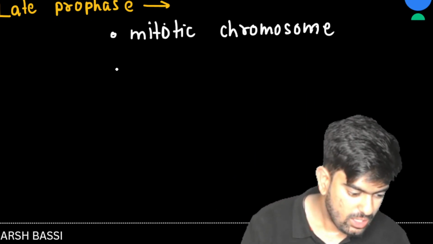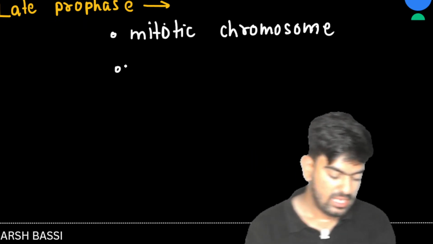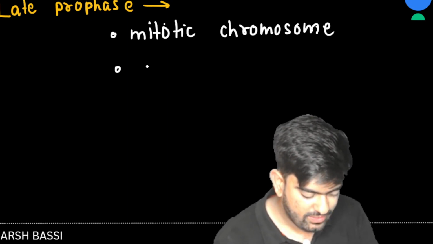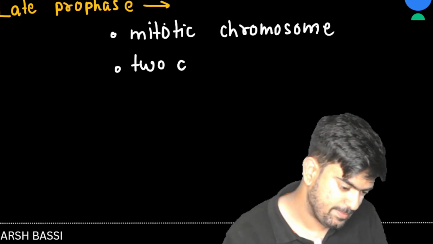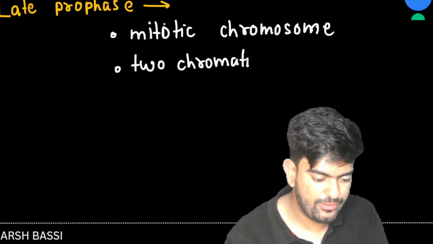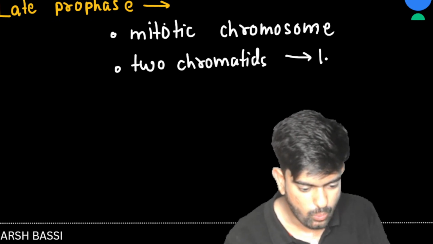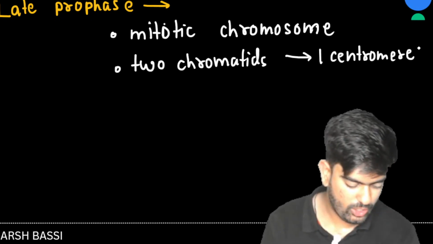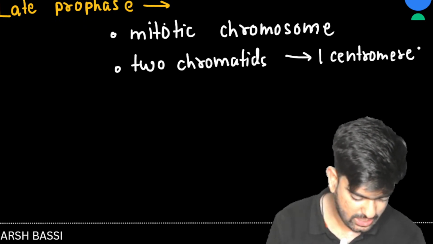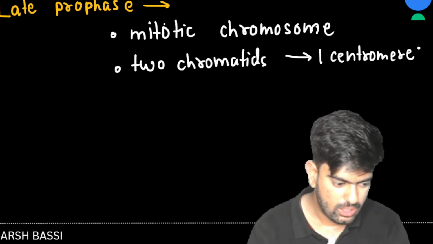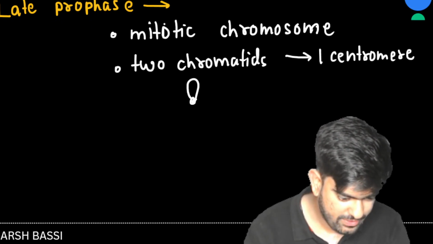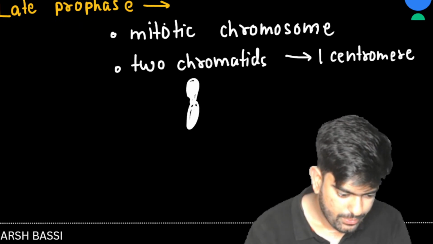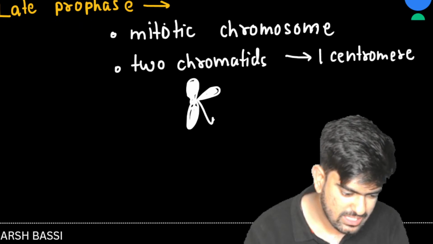Now here you are going to see that there will be two chromatids with one centromere. Chromosomes will have this kind of structure, two chromatids with one centromere, in late prophase. Why is this happening?